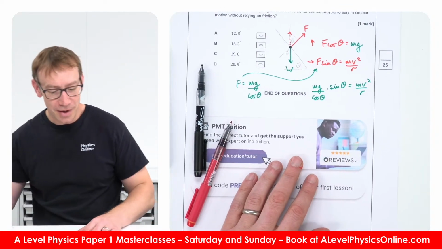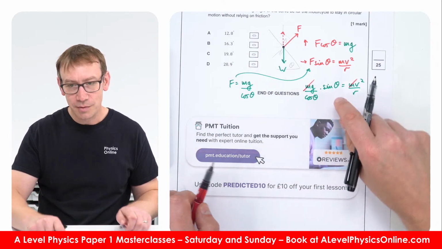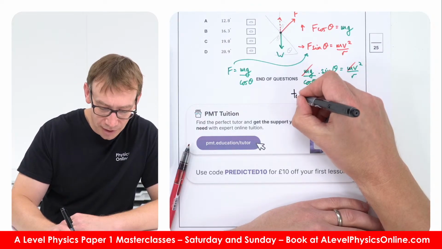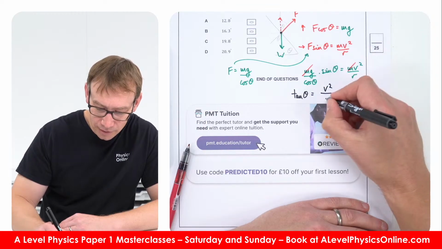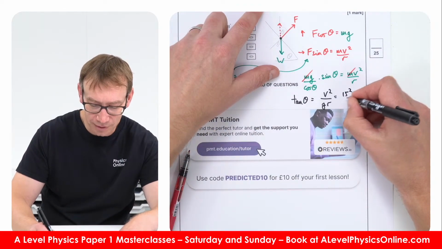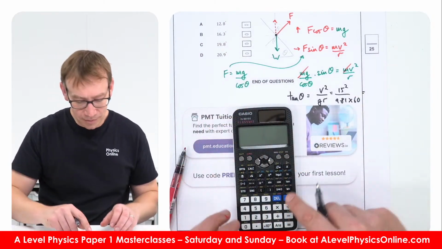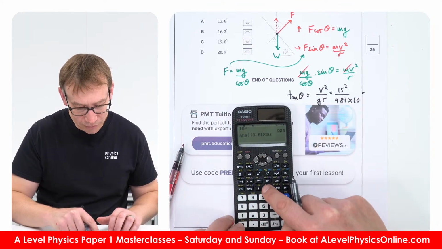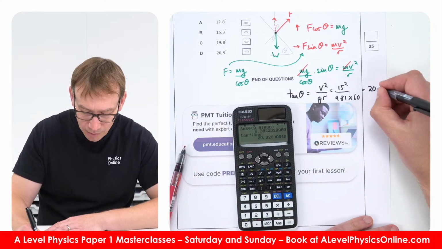Now that's looking a little bit messy, so we can cancel the m's and bring the g down here. Then we've got sine over cos, and sine over cos is just tan, so you've got tan theta is equal to v squared over gr. Then we can put the numbers in: 15 meters per second, 9.81, and the radius is 60. So that's 15 squared divided by 9.81 times 60, which is 0.38, so inverse tan of that is 20.9.